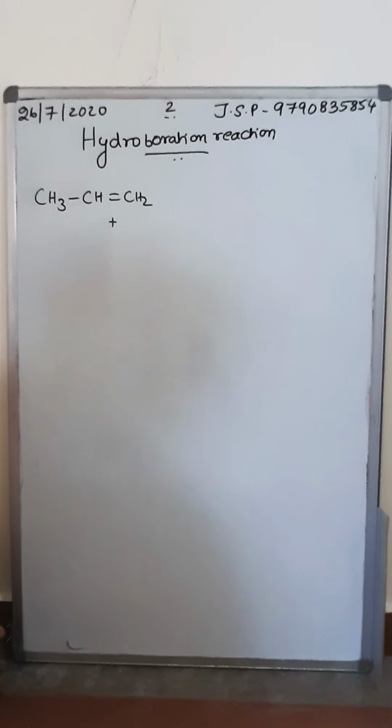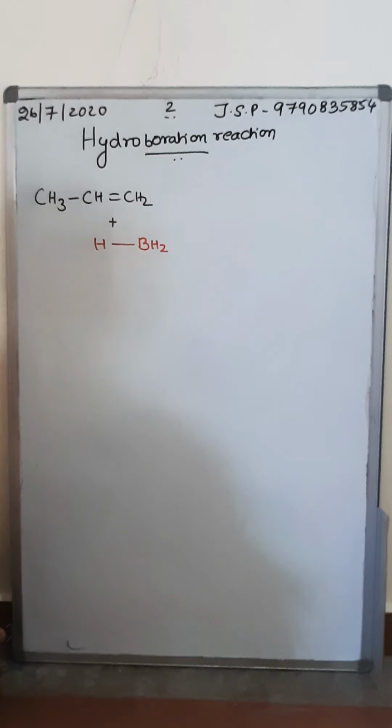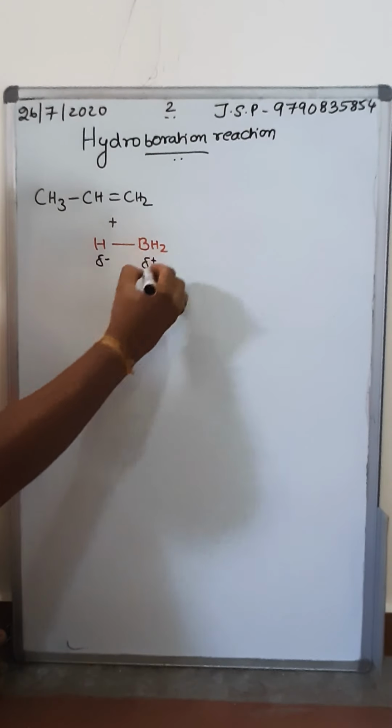Why can BH3 not exist as such, why does it have to get dimerized? There is a concept behind it. If possible, I will explain that in the P block elements. So now I'm going to take the monomer of diborane, that is BH3. I can write it like this, BH2H. In this case, the most important thing is that this is the negative part of the addendum and this is positive.